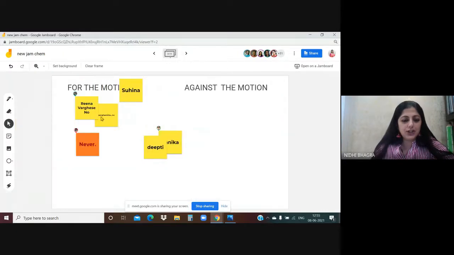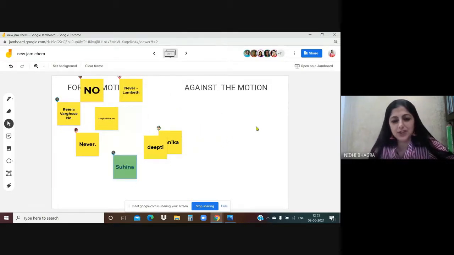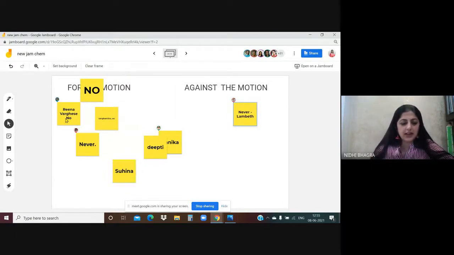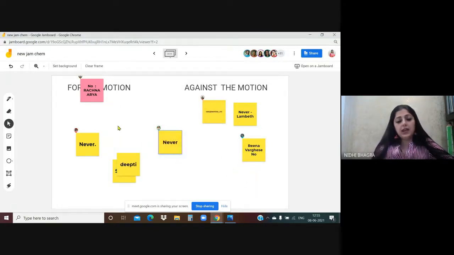Here for the motion, okay, no, you can give some reasons also. If you're for the motion, why? If you're against the motion, why? Should cell phones be allowed? So if it is never, then you are against the motion, right? So you come this side. Those who are never, those who don't want, they can put there, and they can even give a reason also.